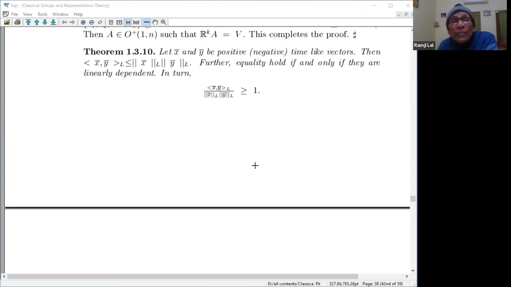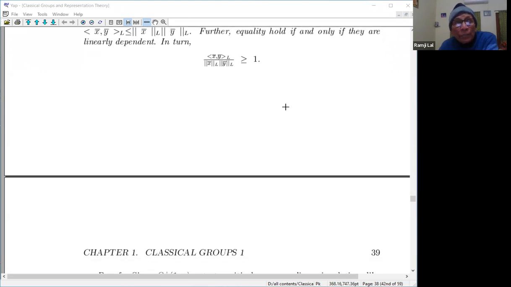And here you see, in such a situation, you have the concept where you can talk of something like an angle. Cos theta used to be less than or equal to 1, but there is a corresponding thing, cos hyperbolic, which is always greater than or equal to 1, and a unique x is there.